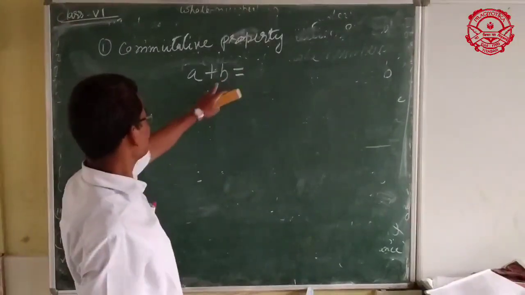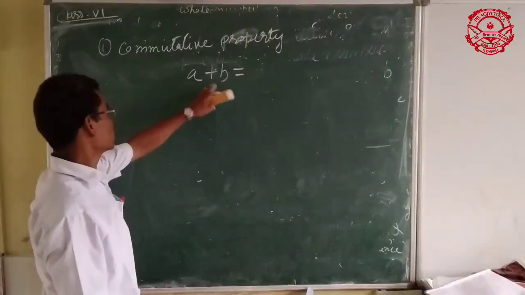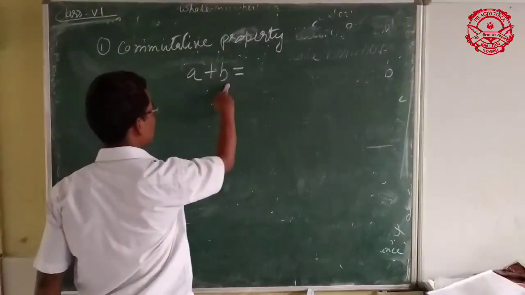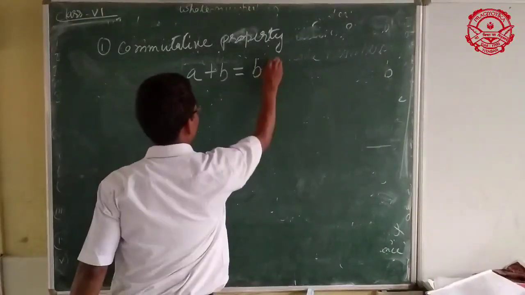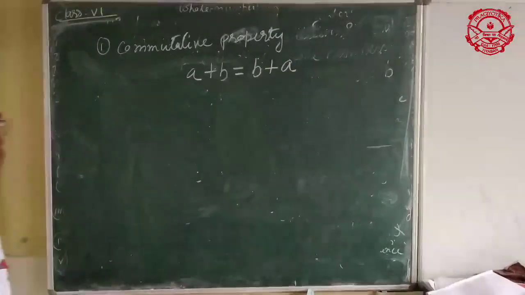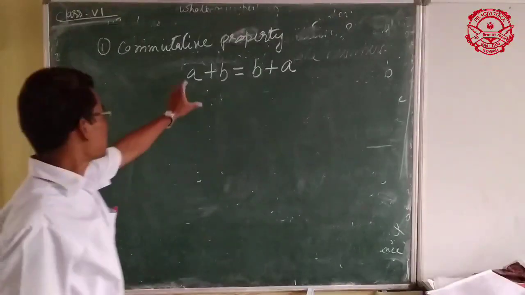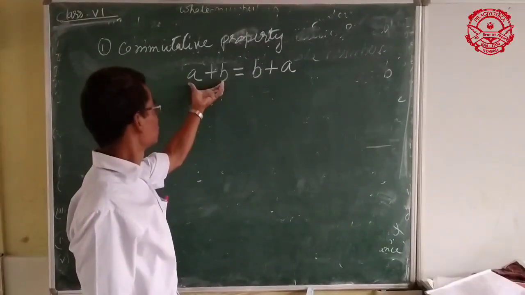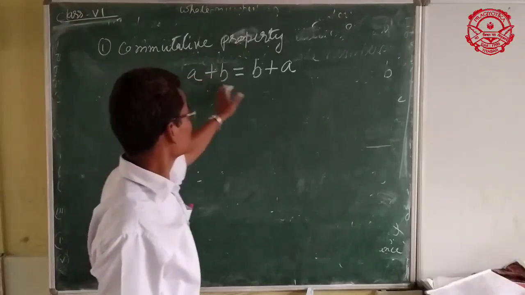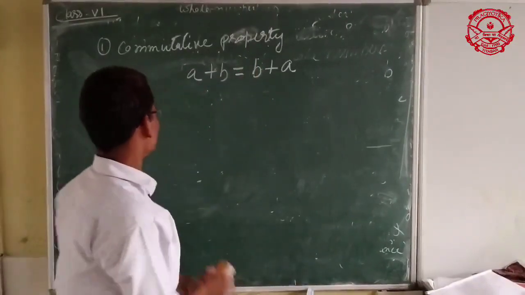Then if you interchange the position of A and B, here A is first and B is second, then B plus A. When you change the order of two whole numbers, then the sum is not affected.